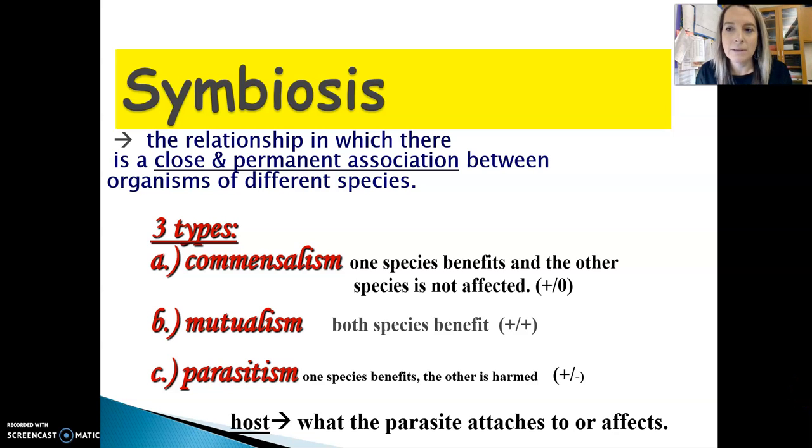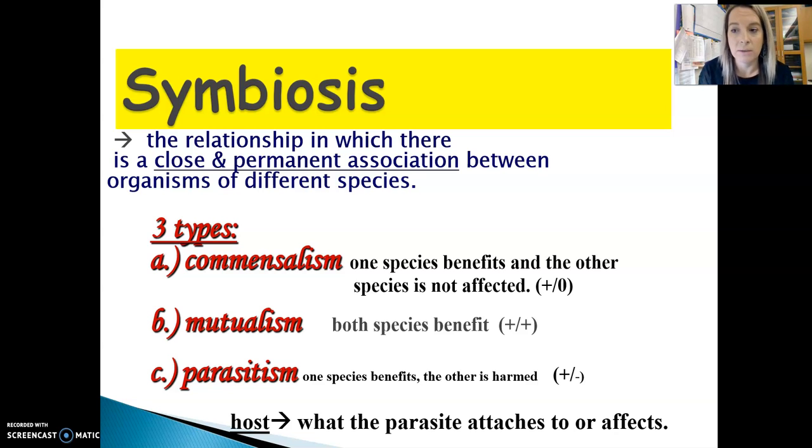All right, this week's lesson is on symbiosis and then keystone species. I'm going to try and make this short and sweet and just give you the little hints and clues to help you know which type of symbiosis is occurring. So symbiosis is when you have two different organisms. They have to both be organisms.